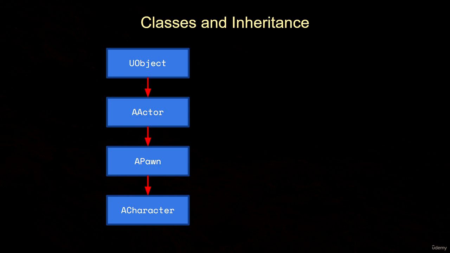Everything derived from UObject, which is not an actor, has U prefixed on its class name. That way we can take a look at the class name and know that it's not an actor, but a UObject. Everything derived from actor has its name prefixed with an A. So we can take a look at the pawn and character classes, for example, and know that they're inherited from the actor class. The UObject class is very basic. It can store data, but it doesn't even have the ability to be placed in the world by itself. That's how basic it is.